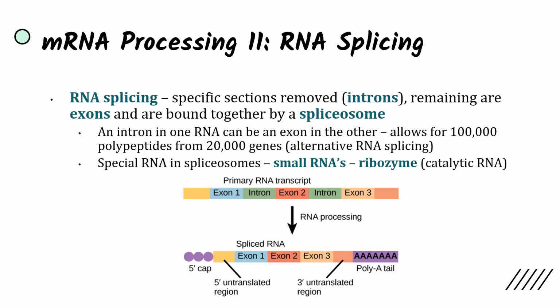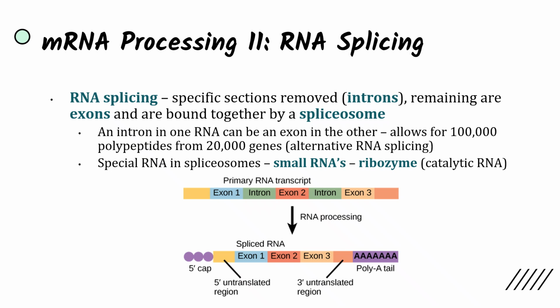So even with the same strand of DNA and portion of DNA that has been transcribed through RNA, it can still result in differing gene expression, differing protein synthesis, because what is considered the coding and non-coding regions could change in different situations, and this is known as alternative RNA splicing.